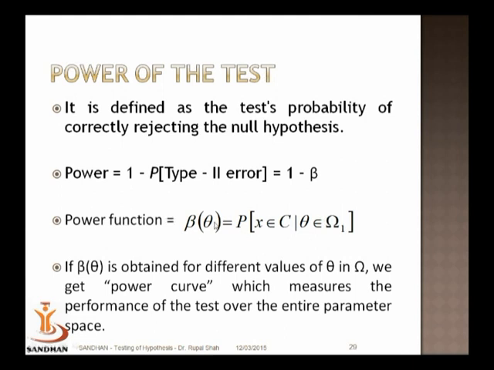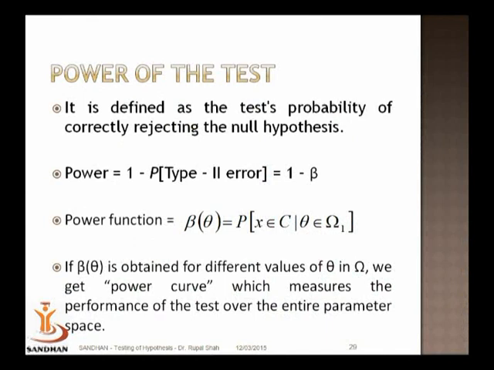Because beta is the probability of acceptance of H0 when it is false, 1 minus beta will be the probability of rejection of H0 when it is false. You are rejecting H0 when it is actually false, and that means you are taking a correct decision, and that is called the power, the strength of the test.